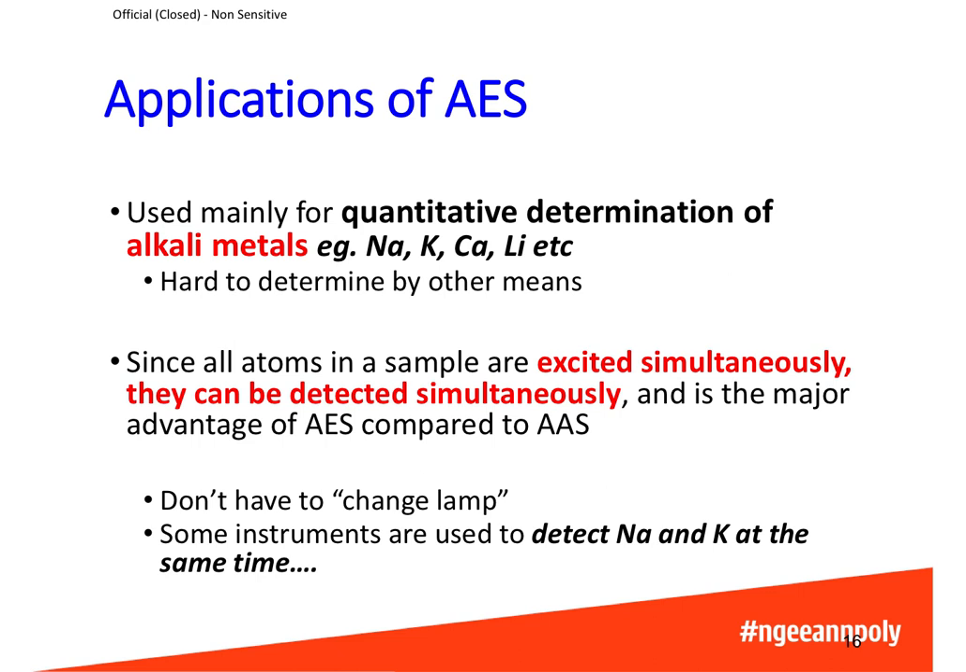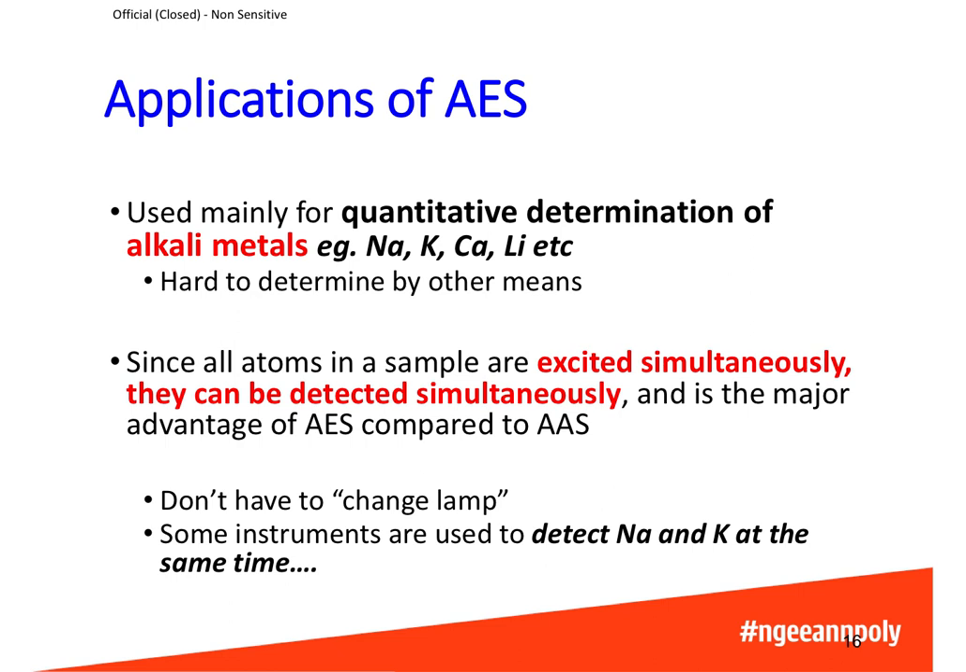In AES, all the atoms in the sample are excited simultaneously when they reach the flame. Theoretically, they can be detected simultaneously as well, and this is an advantage of AES compared to AAS. Remember, in AAS, we have to use a different lamp for each different element. For example, if you want to detect sodium, then you have to use a lamp which uses sodium as the source. And if you want to detect potassium, then you have to use a different lamp which uses potassium to generate the light source. But in AES, we don't have to change the lamp. In fact, there is no lamp.